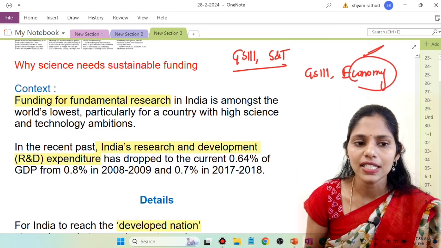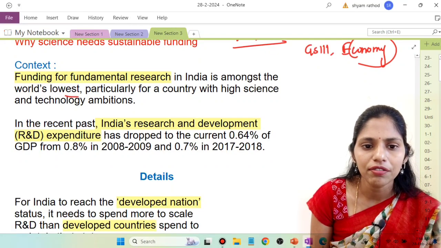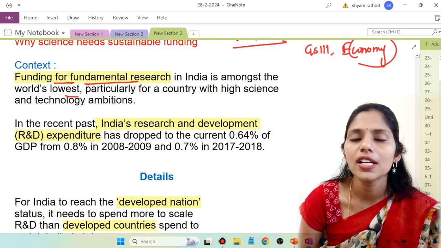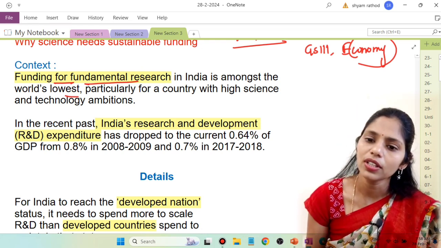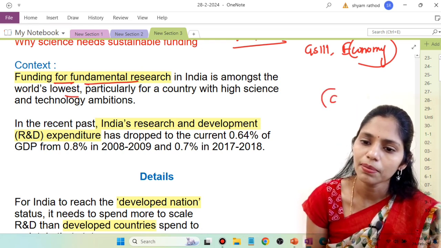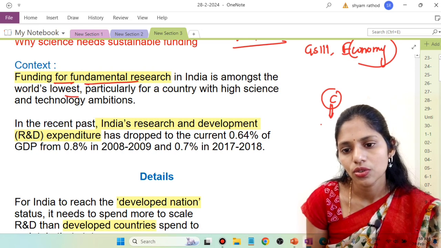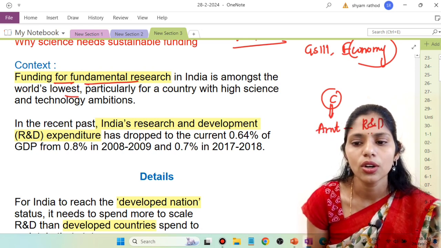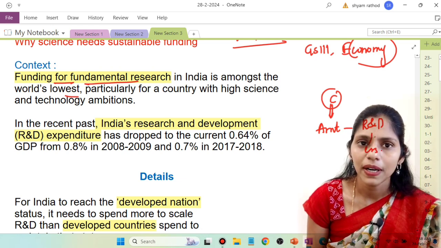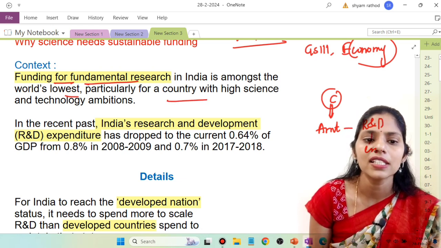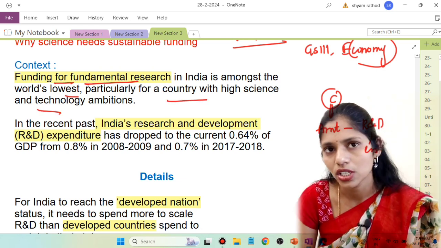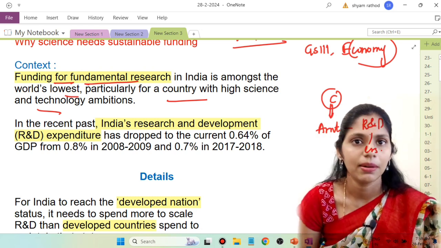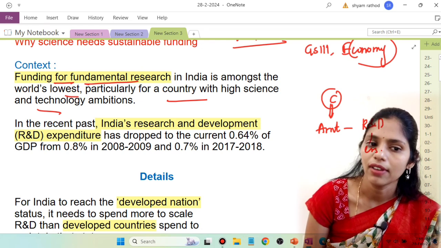If you see the context, it says that funding for fundamental research in India is among the world's lowest. If you compare with any other country, what about the amount we are spending in R&D? It is very low. Particularly for a country with high science and technology ambitions, we have lots and lots of ambitions, even though we are not spending enough on research and development.